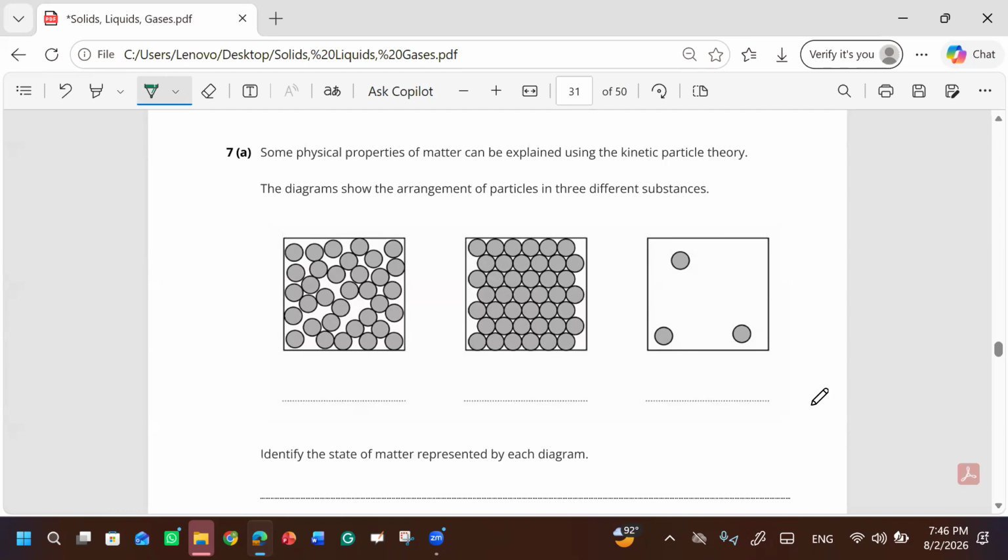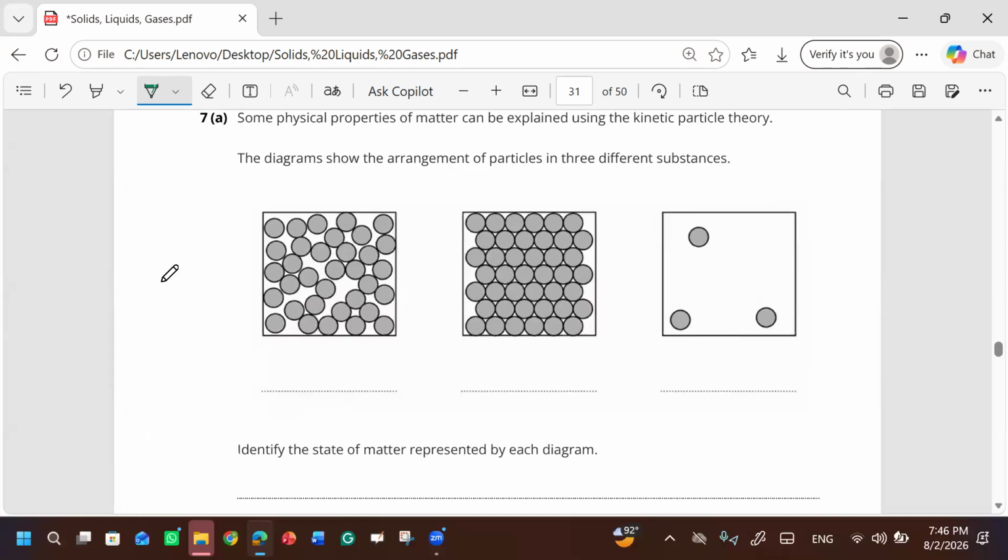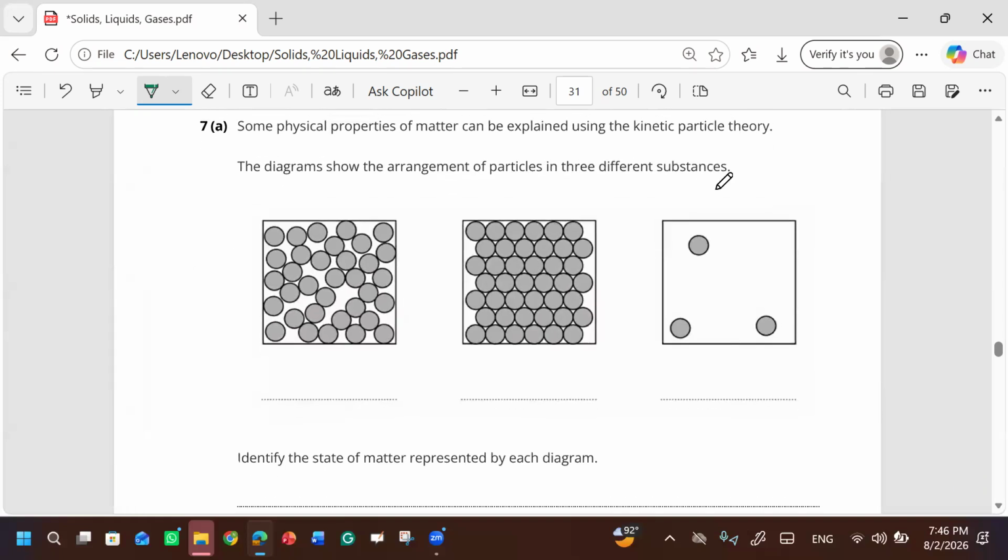State some physical properties of matter that can be explained using kinetic particle theory. The diagram shows the arrangement of particles in three different substances. Can you tell me which substances are these? The first one is liquid, because it's not closely packed but not so far apart. The particles are close but randomly arranged.